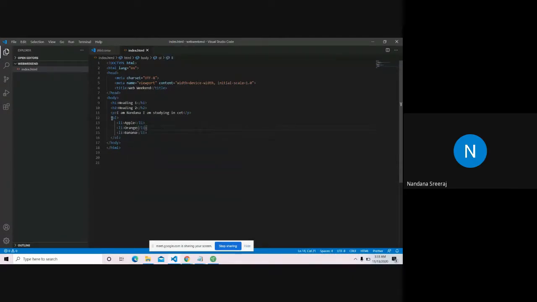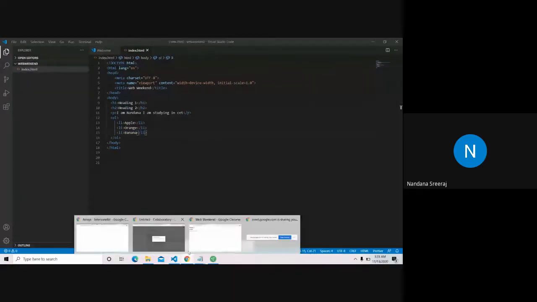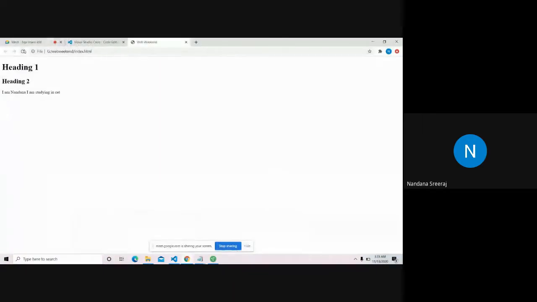So what I have done is I have an ordered list. Ordered list is like 1, 2, 3 or something. And for each one, I'm giving an LI tag. In each LI tag, I'm giving the things that should be shown. Let's see our ordered list. Yeah, it's 1, 2, 3, banana. It's like an indented pretty OL list.